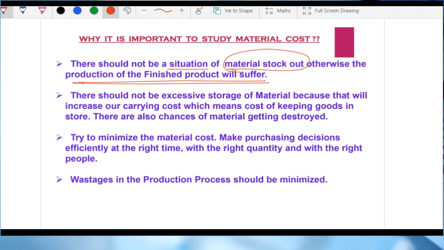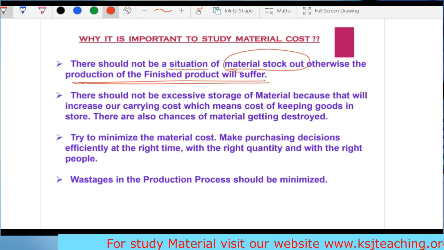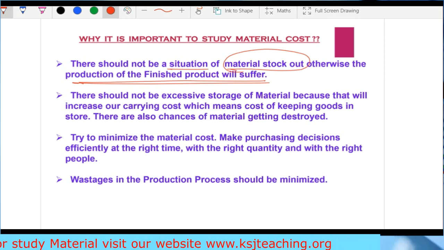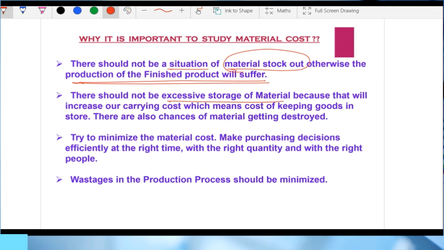If you don't have the raw material to make the product, it is in shortage. Obviously, how can you make the finished product, sir? You won't be able to complete your orders in time. That may result in the loss of customers also, right? The second condition is there should not be excessive storage of material, because that will increase our carrying cost, which means the cost of keeping the goods in the store, right?